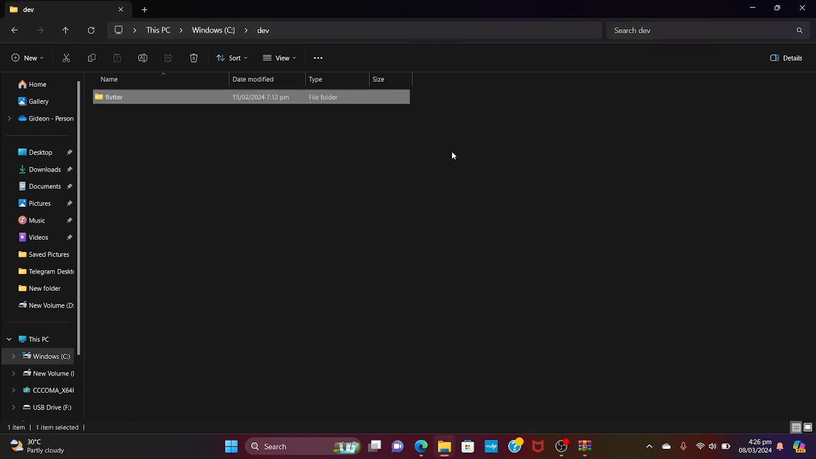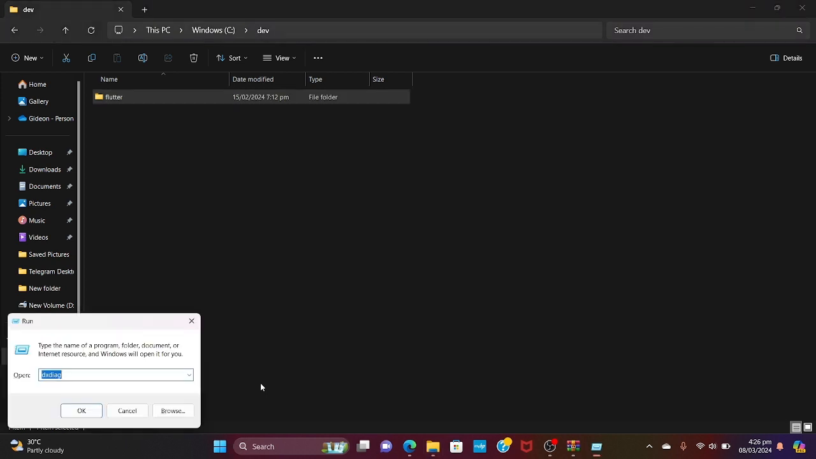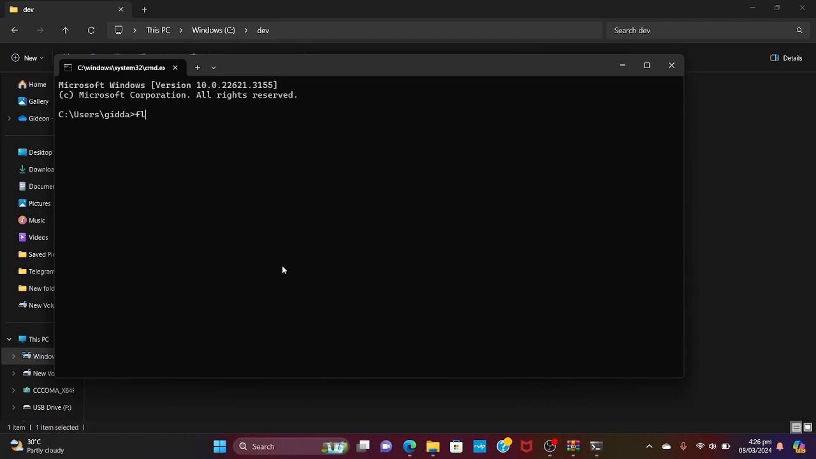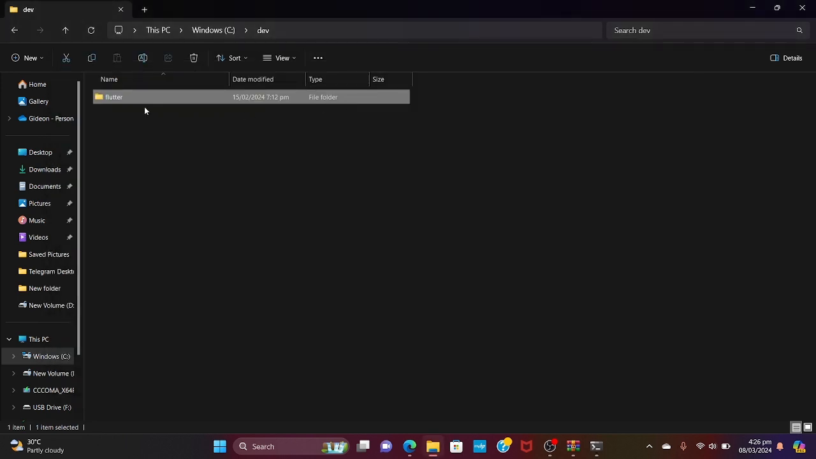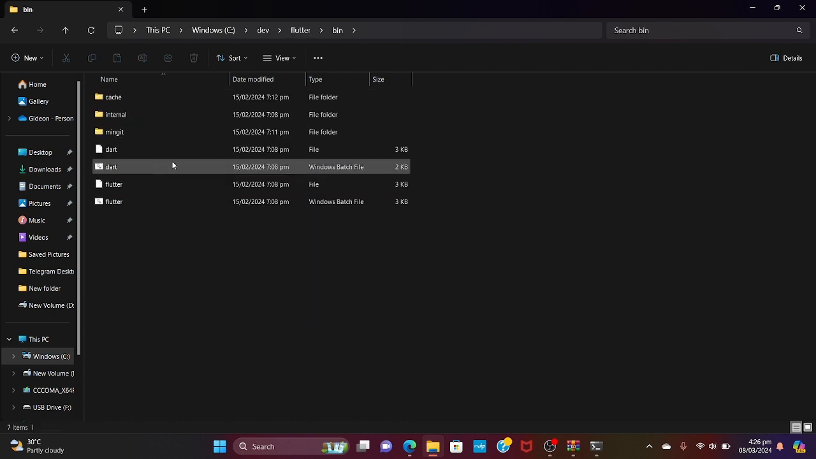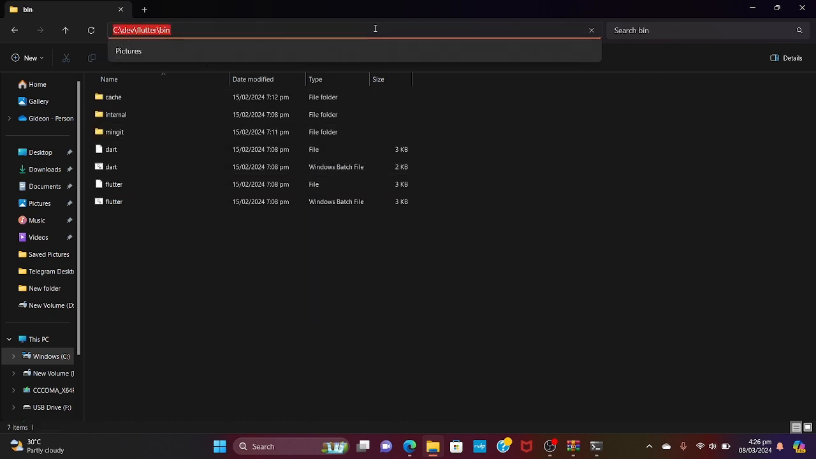So after the extraction process is done, let's open a command prompt, and let's type in Flutter. See, it says Flutter is not recognized as an internal. So in order to fix this, let's open our Flutter folder. Let's open our bin, and then copy this part right here.